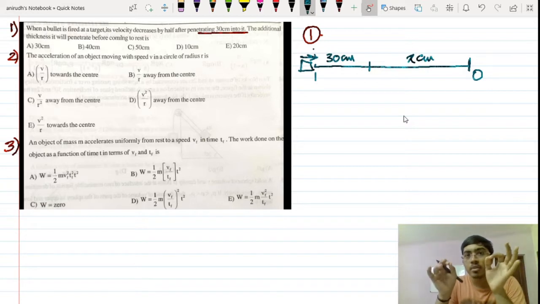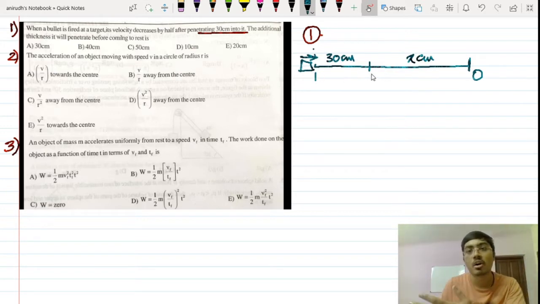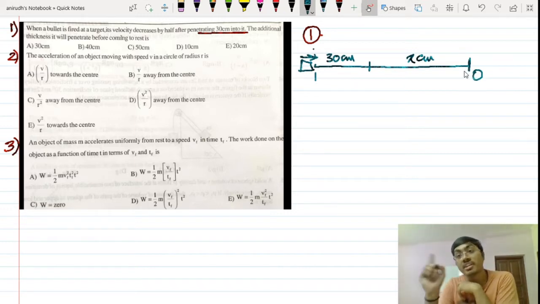Let us imagine that you are watching this on a screen. Let us say that I am taking a video of this bullet piercing through this wall made of wood on a camera, and I'm projecting this on a screen. So you saw how the bullet is entering into the wall and going up to this much distance, and it is becoming halted here. Here the velocity is 0. Now let us try to rewind this.